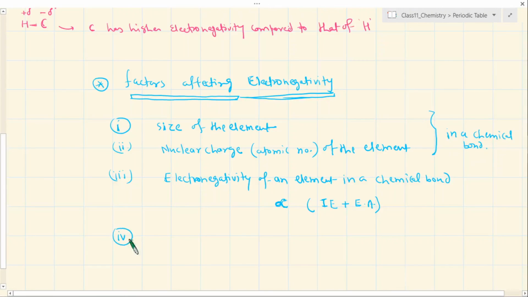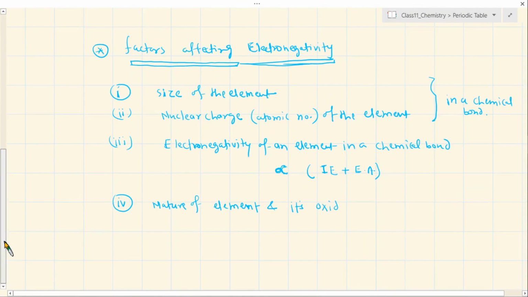The next factor is about the type of element, or I should say the nature of the element, and its oxidation number. You can say right now the valency. Oxidation number is closely related to valency right now. It is something not introduced to you yet, but it will come in redox reactions later. Right now I can say that it is closely related to the charge on an ion.